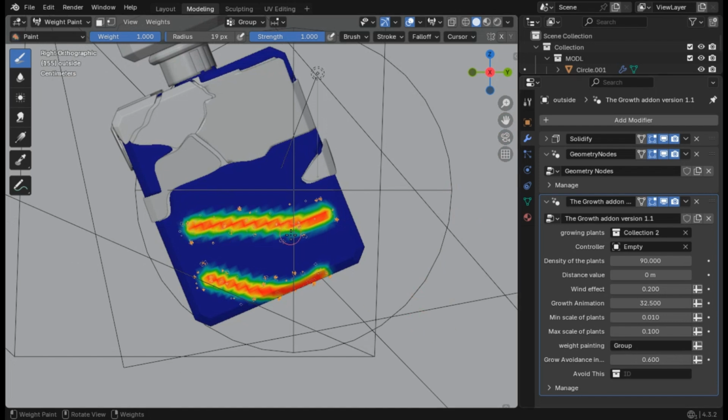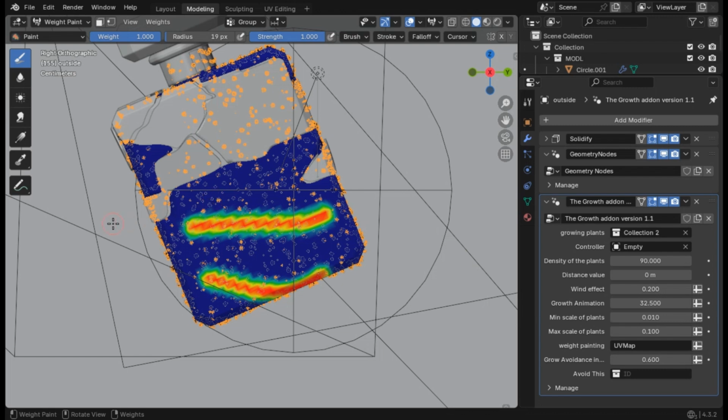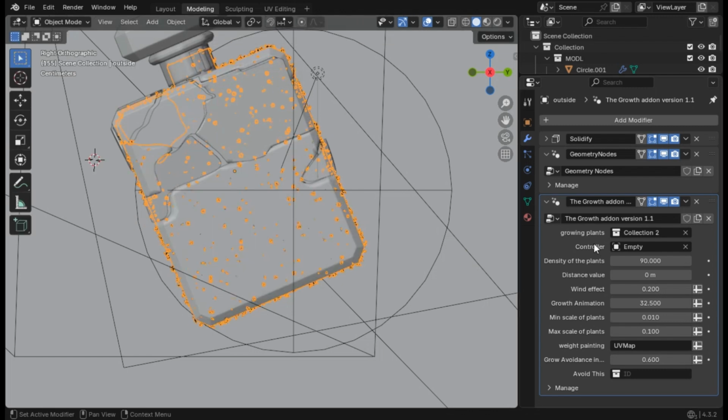Now just go back. I'm not going to use weight paint here, I just wanted to clear out this tool. I'm just going to select UV map so that we can have everything selected. And let's go back to object mode. Now the next thing we will be controlling, I don't really want to control this thing because I just want it all to be covered.